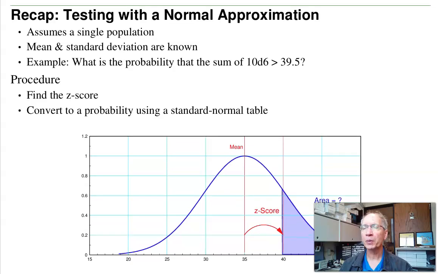Now as a recap, what we've done previously in this course, we've looked at a normal approximation and a student t-test. A normal approximation assumes a single population where you know what the mean and standard deviation are. For example, if I take a six-sided die, I know what the mean and standard deviation are for a six-sided die. If I roll them, I can find out what's the probability that the sum of 10d6 is more than 39.5. To do that, I find the z-score, how far is 39.5 from the mean in terms of standard deviations, then use a normal table to find out what's the area of the tail.